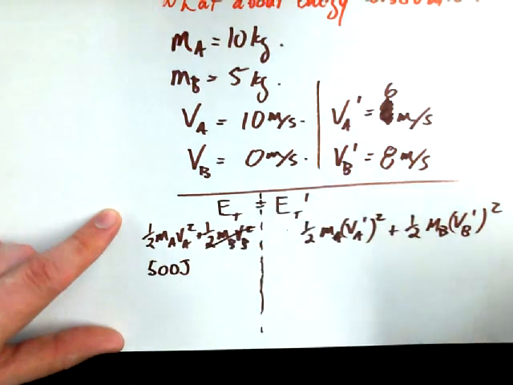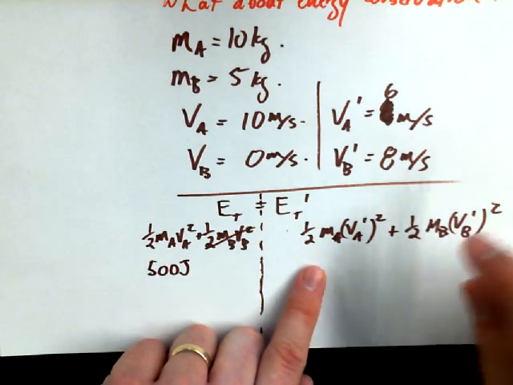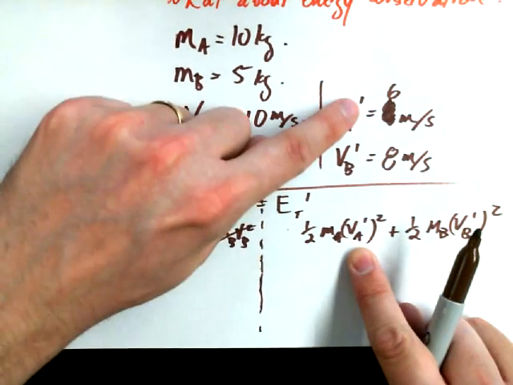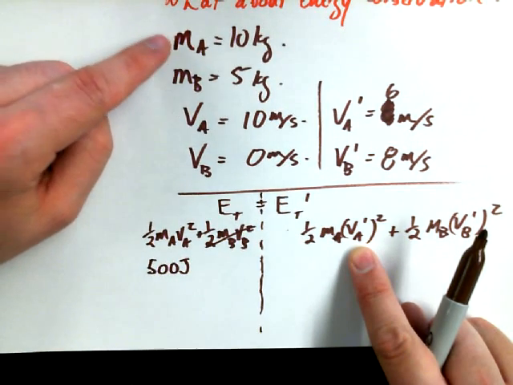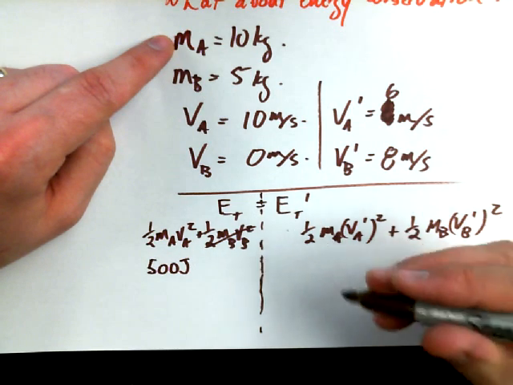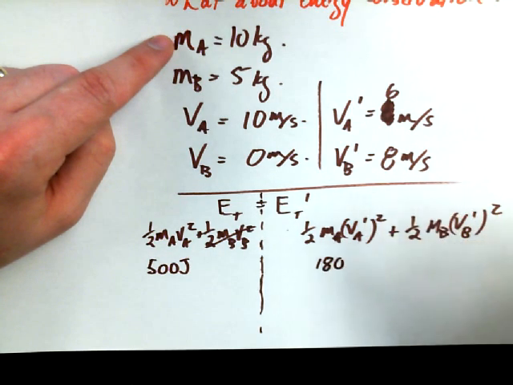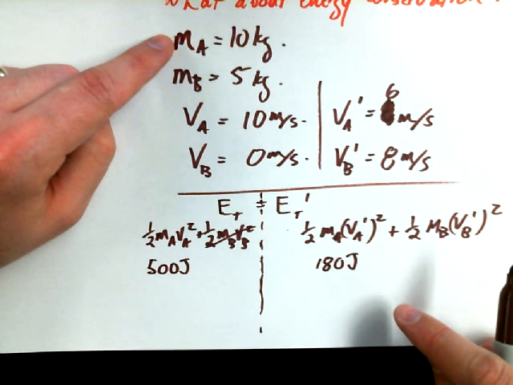And this one's just going to be 0 because VB is equal to 0. On this side of the equal sign, VA primed, that's 6. 6 squared is 36, times a mass of 10 is 360, times 0.5, 180, right? Good so far? Does that make sense?